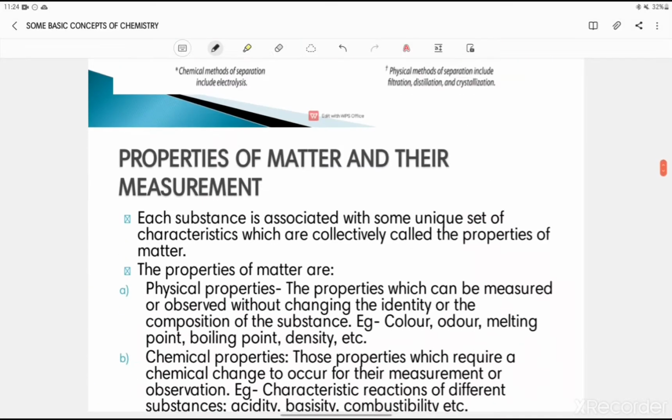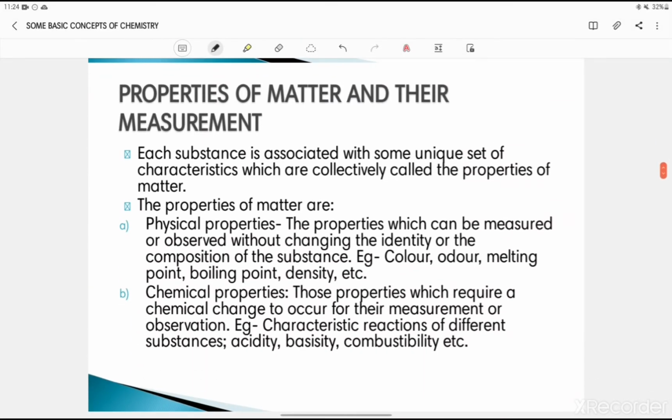Now, we know all these things, right? So today I'm going to talk about some properties of matter and their measurement. If matter is there, then we need something to measure it, because without measuring we can't proceed. Each substance is associated with a unique set of characteristics called properties of matter.